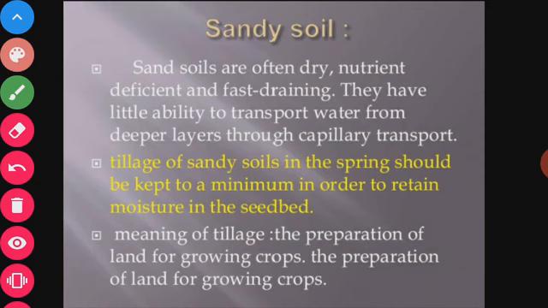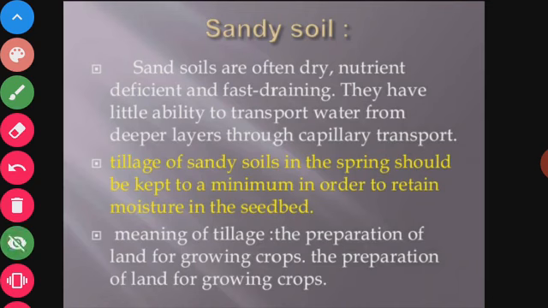On the proportion of these three types, we will differentiate between the soils. And there are three different types of soil. First, that is sandy soil. Sandy soil contains more than 2/3 of sand and 1/3 of clay.